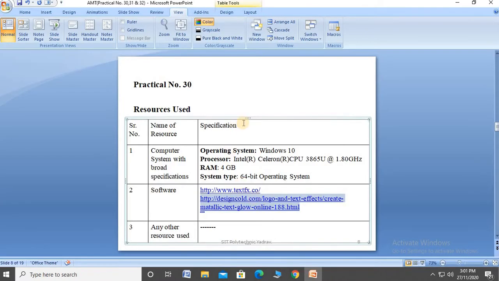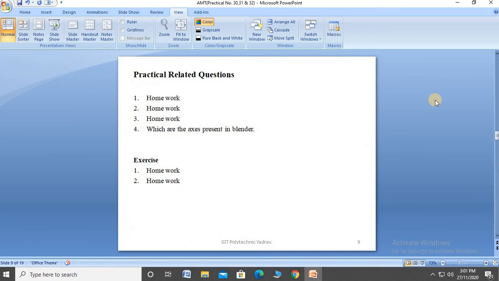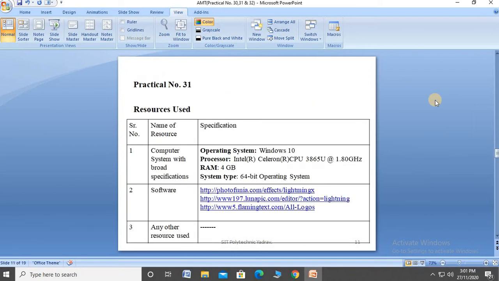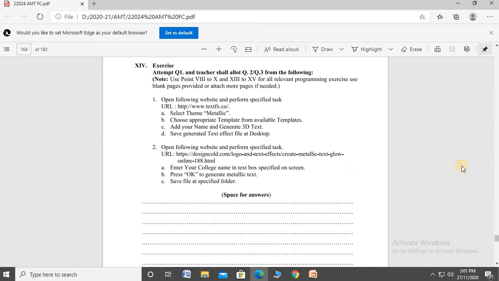After that, this is practical number 30. For the practical related questions, extra questions are given, complete them. Result, output of this procedure are written after each question. By this practical, I am able to make metallic text in a 3D animation. Next, practical number 31.